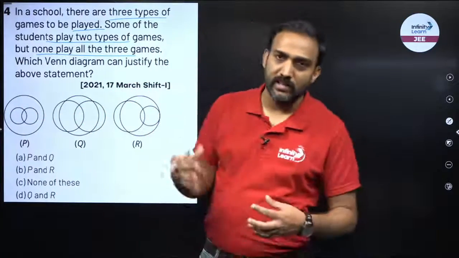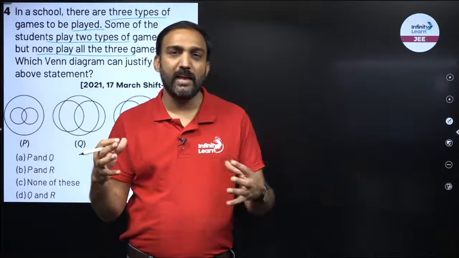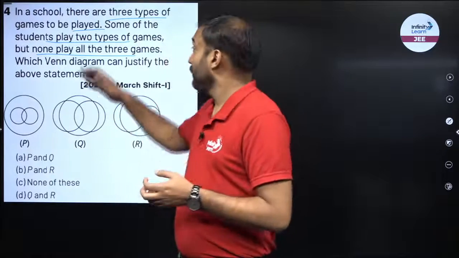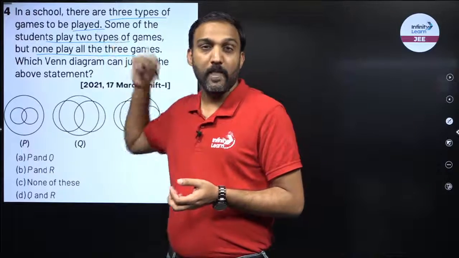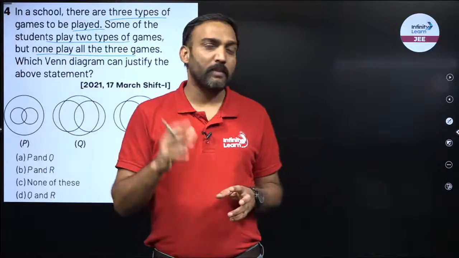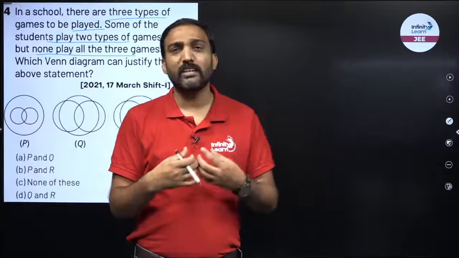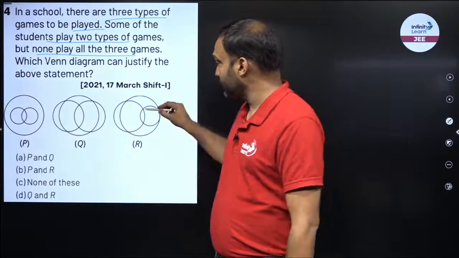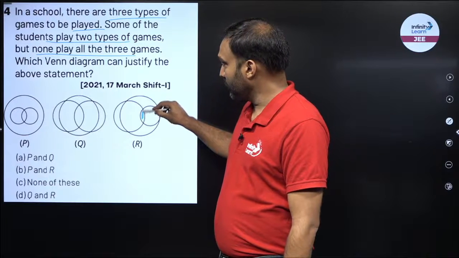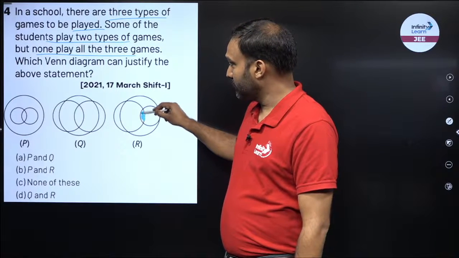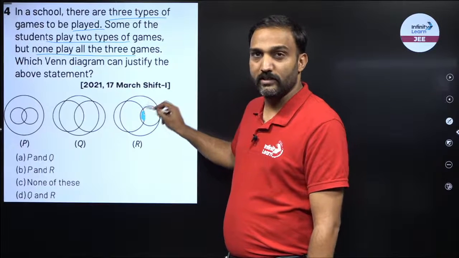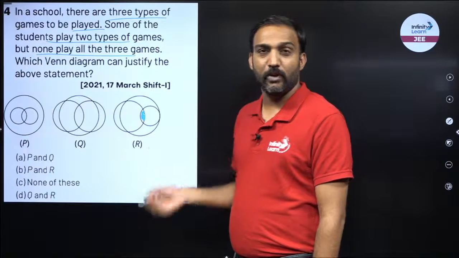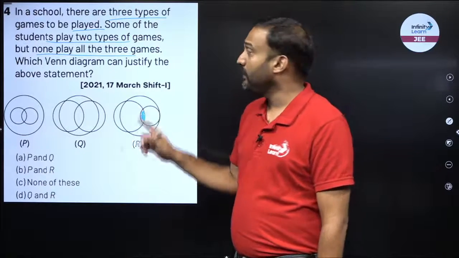So if I draw these circles representing the games, game A, game B, then game A and game B can have the intersection, or should have the intersection, because there are people who are playing 2 types of game. But none of the students is playing all 3 games, which means the intersection of all 3 circles will not be there. Now observe over here. This area is common to all 3 circles. It is there in A, B and C, which means this represents the number of people playing all the 3 sports. But it has to be 0.